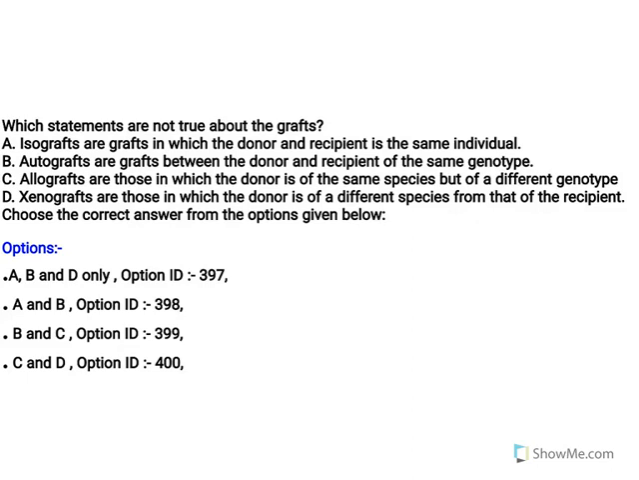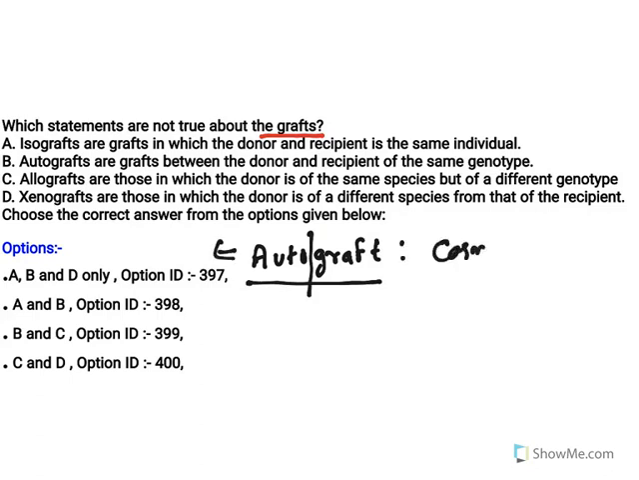Now, which statement is not true about grafts? First, understand about grafts. See, autograft, understand this one. All these grafts mean tissue exchanges, like tissue replacements. Now, autograft: auto means self. This is usually done for cosmetic purposes. When someone's face skin is damaged, the same person's thigh skin is used to replace it to give a cosmetic look on the face. That is called an autograft.